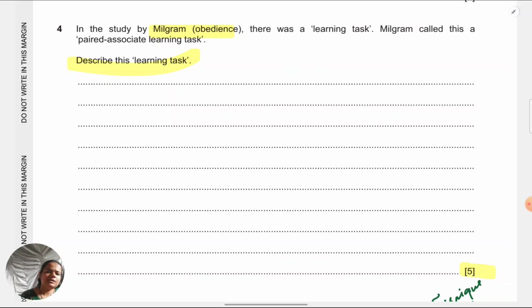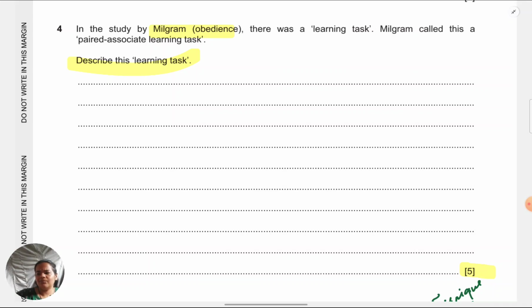They've asked you for the learning task. They haven't asked you how the lottery was rigged. They haven't asked you how the sample shock was given to the participant. They haven't asked you how the prods were given by the experimenters. Strictly learning task. So every point that you write must have something to do with the learning task. It shouldn't be something that came before the learning task or after that. That will automatically be marked as wrong.